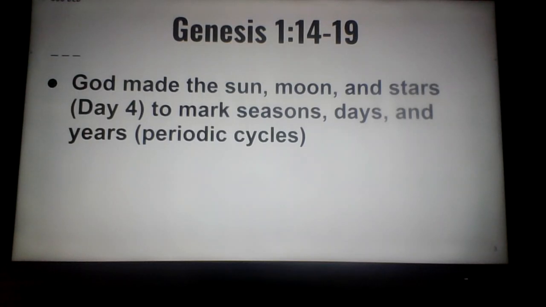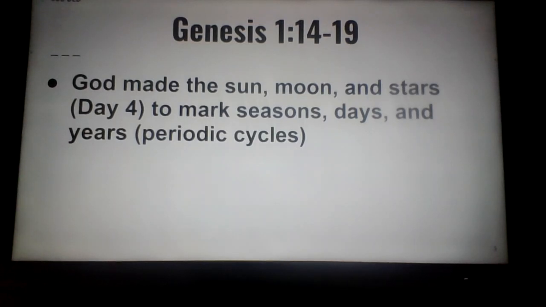Now, winter goes from the end of the year into the beginning of the next year. And then what do we have after winter? Spring, then summer, then fall, then winter. And this happens every year. There's a periodic repeating cycle to the 4 seasons.